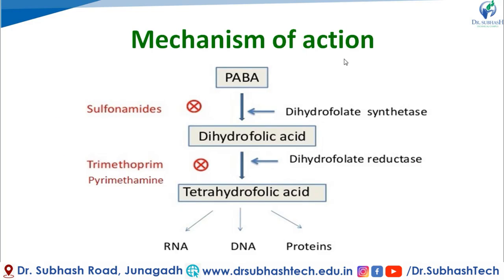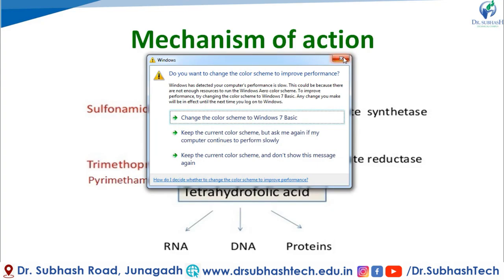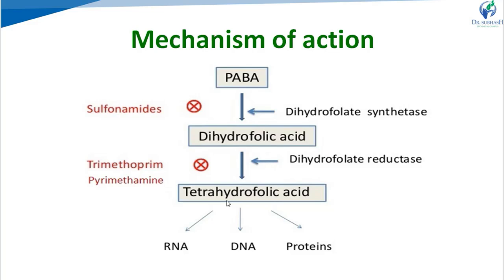Mechanism of action. It inhibits the synthesis of tetrahydrofolic acid. Now, what is the importance of tetrahydrofolic acid? Tetrahydrofolic acid acts as a precursor, or raw material, for the synthesis of protozoal RNA and DNA, that is nucleic acid, and protozoal protein synthesis.